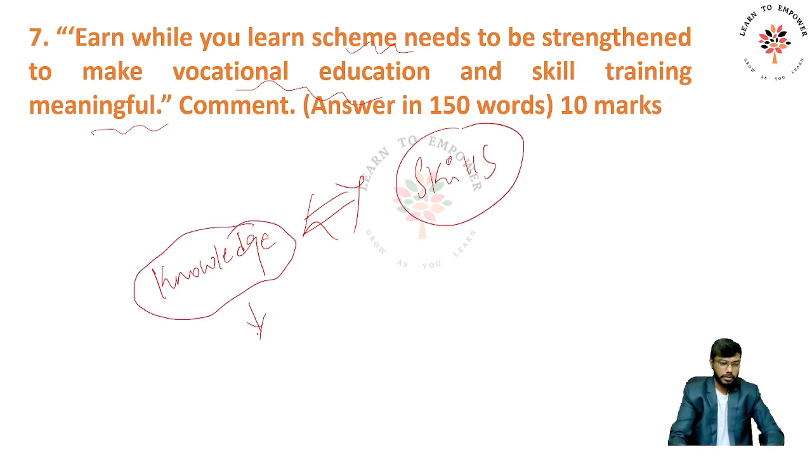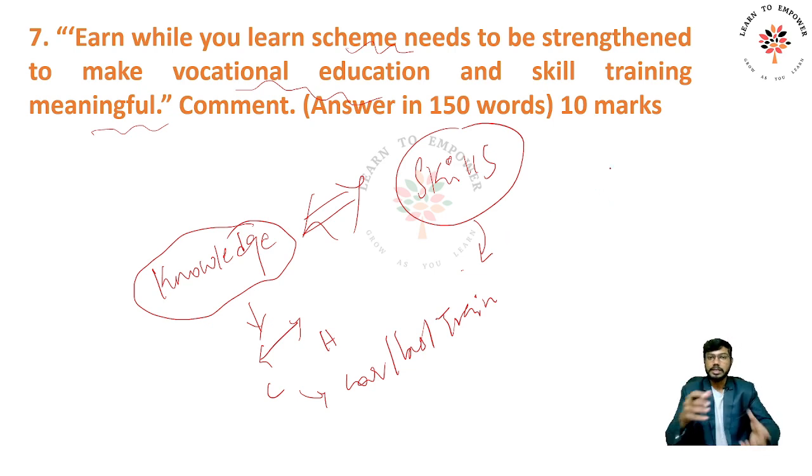For example, you have a knowledge of how to go from one place to another, right? You want to travel from Chennai to Hyderabad. You have a knowledge that yes, I need to take a car or a bus or a train. This is knowledge. But what is a skill? The traveling part, how safely you travel, how cheaply you will travel. Those are skills. For example, if somebody has a skill to assemble the parts of a phone, that is a skill. You have a knowledge that a phone exists, but how to make a phone is a skill.